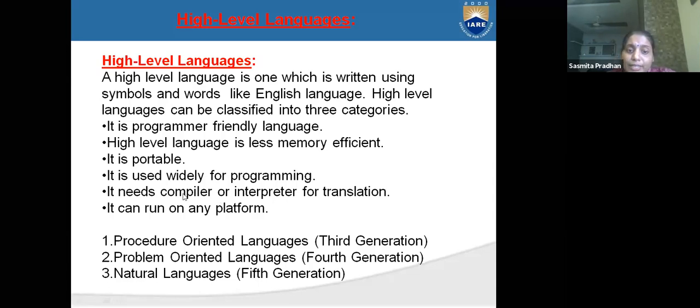And it needs a compiler and interpreter for translation. Now I will tell you what a compiler is and what an interpreter is. The three types of level languages are already completed: machine level language, assembly level language and high level language.